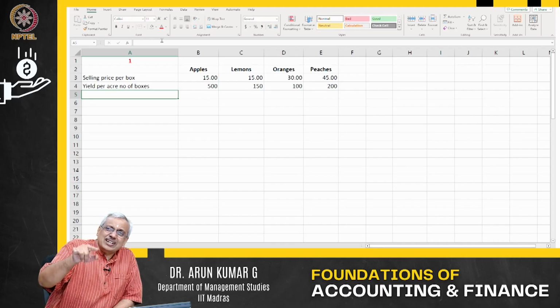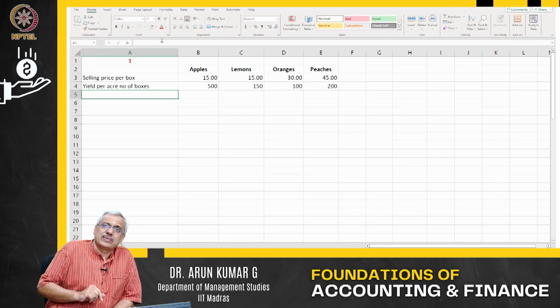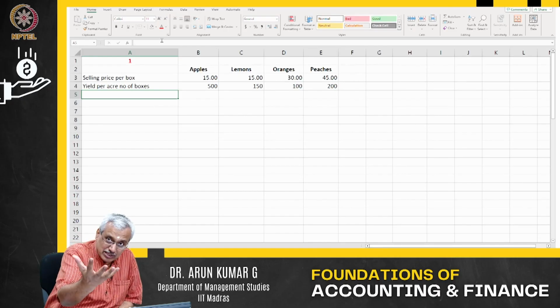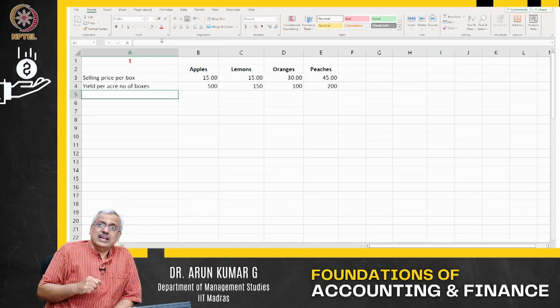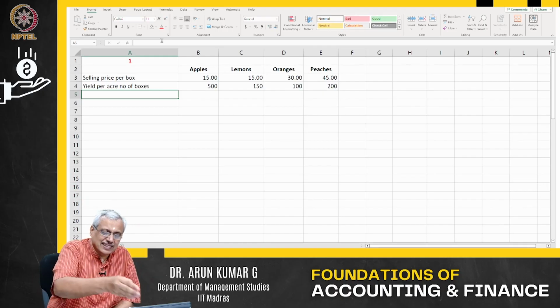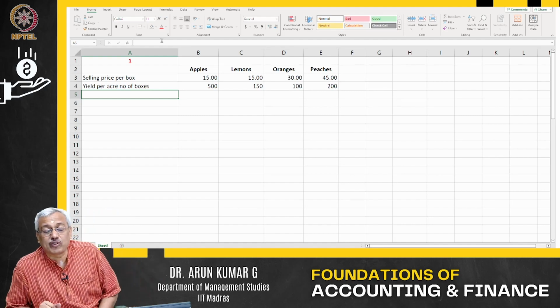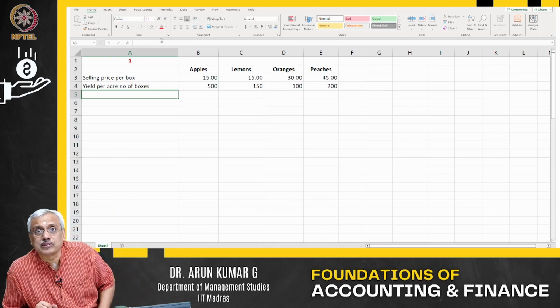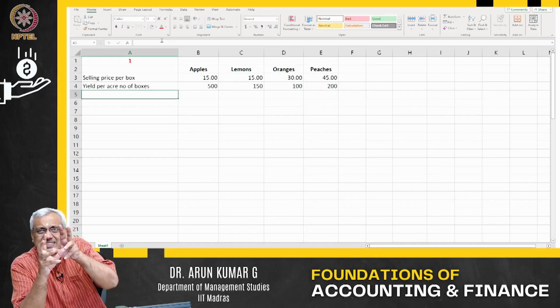So if I maximize the contribution per box, I might get very high for oranges, but overall contribution per acre may drop because the number of boxes of orange will be relatively less than the number of boxes I grow for apples. So the objective function changes slightly.